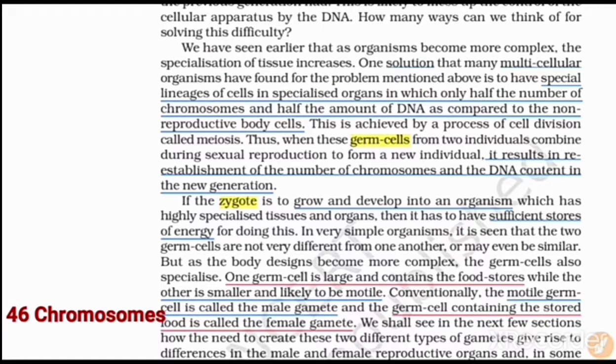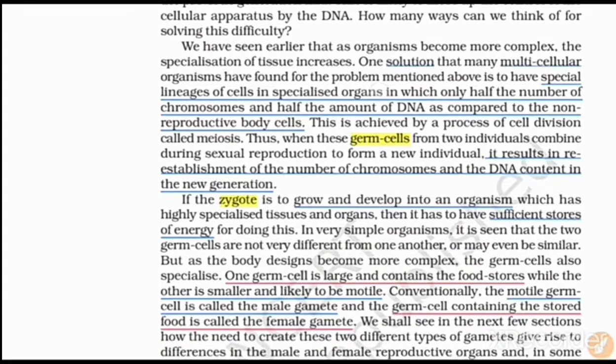Thus germ cells from two individuals combine during sexual reproduction to form a new individual. The germ cells combine and there is a formation of a new individual. The result is re-establishment of the number of chromosomes and the DNA content in the new generation. The DNA content in the new generation is different.